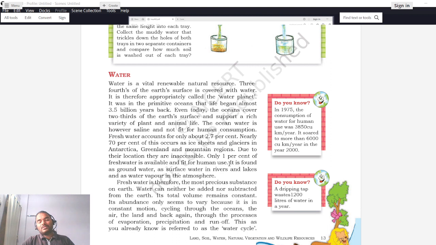And this 1% is not concentrated in a single place. It includes underground water resources like borewells and wells, surface water resources like lakes and rivers, and water vapor in the atmosphere. All these together comprise only 1% of the water which is available for drinking, right?